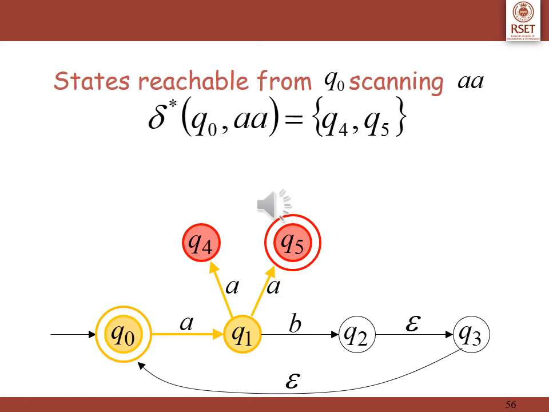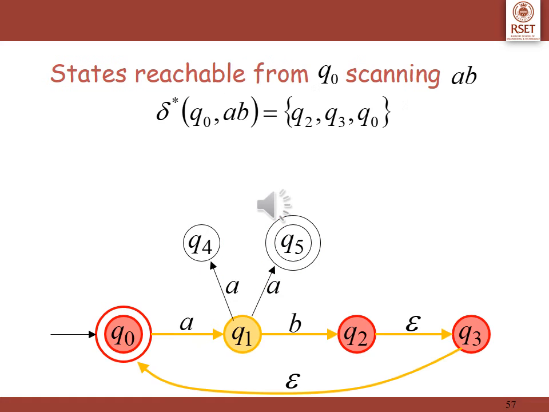Now another option is Q0 on encountering A reaches Q1. Q1 on encountering A reaches Q5. So therefore there are two possibilities for delta star Q0 AA, which are Q4 and Q5. What is the delta star of Q0 AB? There are three states possible, that is Q2, Q3, Q0, as you can see from the diagram.